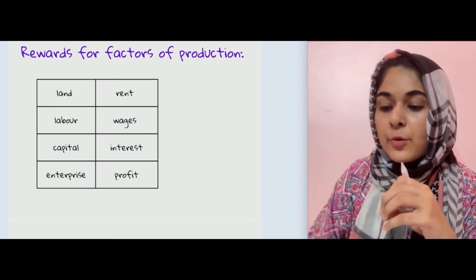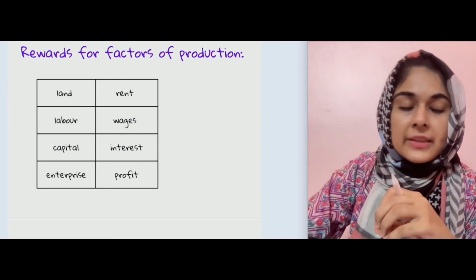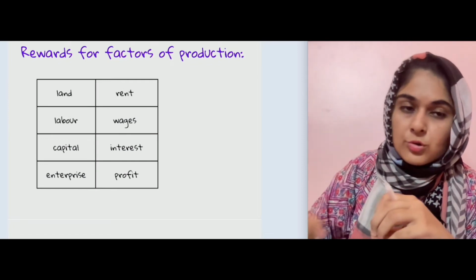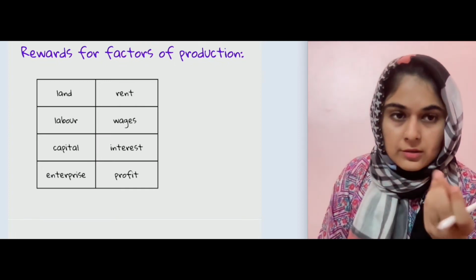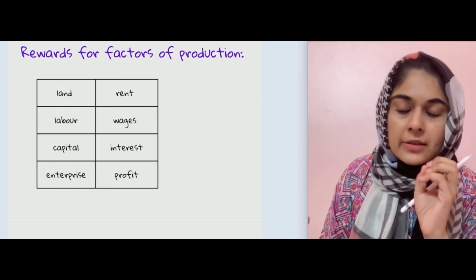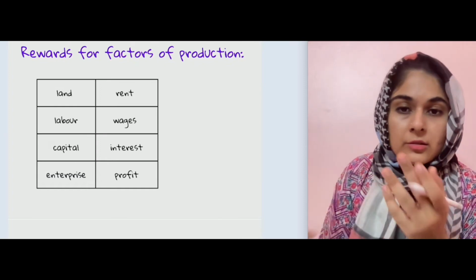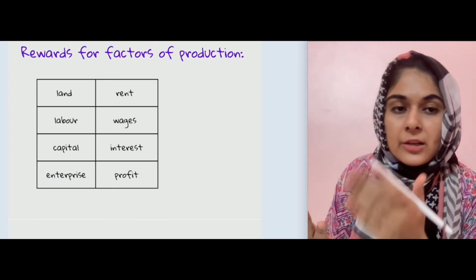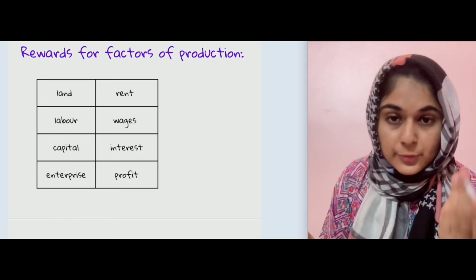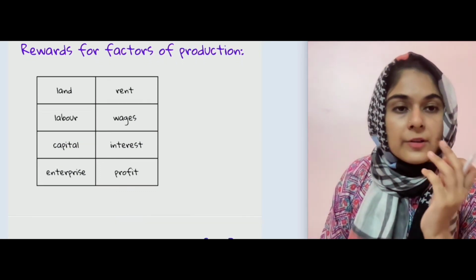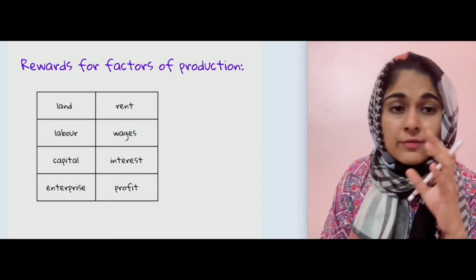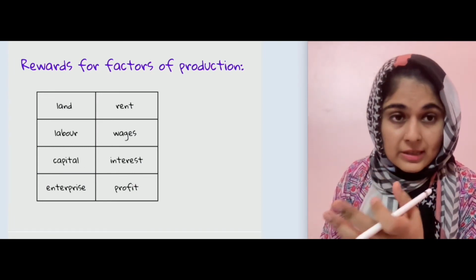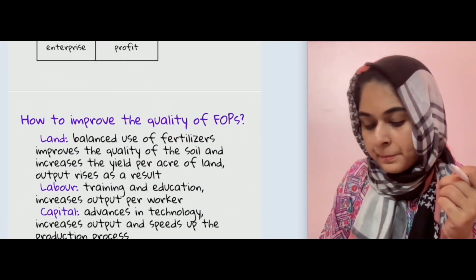So whoever puts in the money to actually buy these capital goods, उसको जो है वो reward में interest मिलता है, and interest is a fixed amount on the investment that is done. Enterprise, the reward for being an entrepreneur is getting the profits. So the profit of actually running a business. तो एक business को run करके if the business is successful, then it becomes profitable as well.